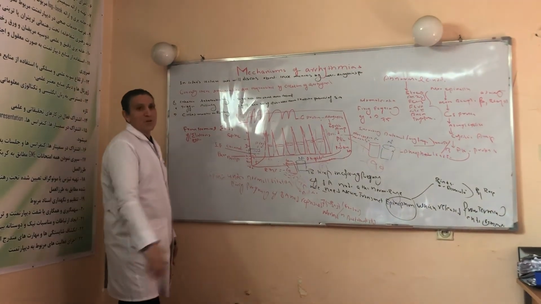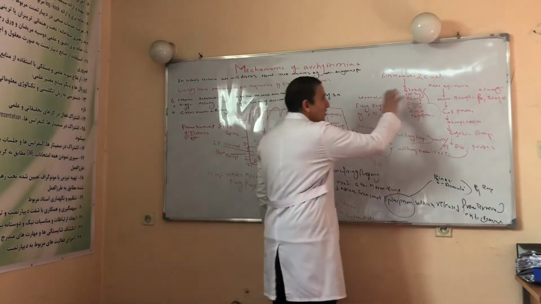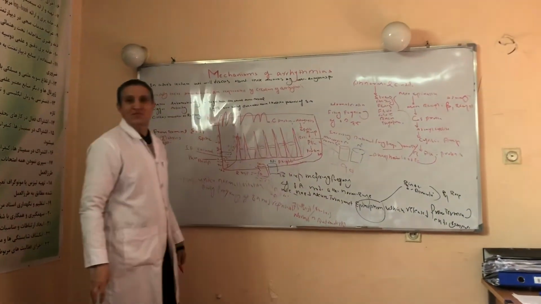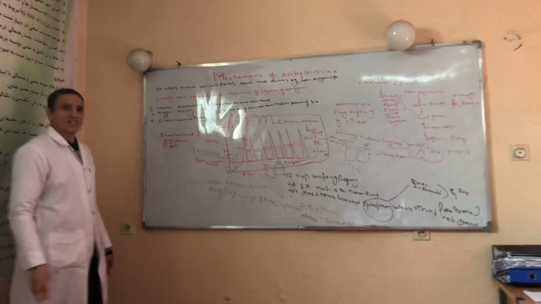What about the abnormal? Under abnormal situations, for example stress, anxiety, fever, fear, seizure, pulmonary embolism, anemia, pregnancy, thyrotoxicosis, a large amount of epinephrine is released.